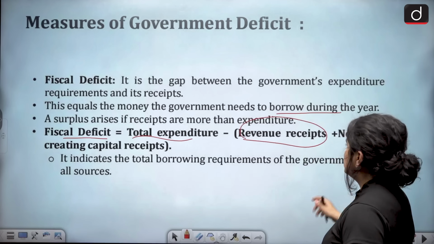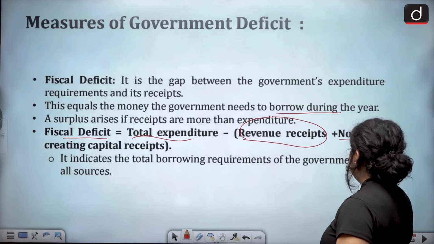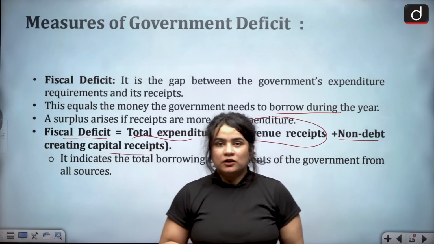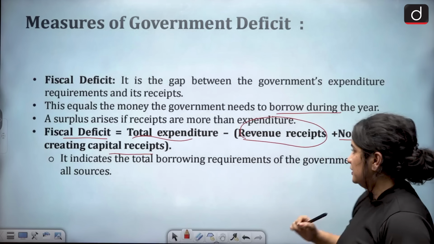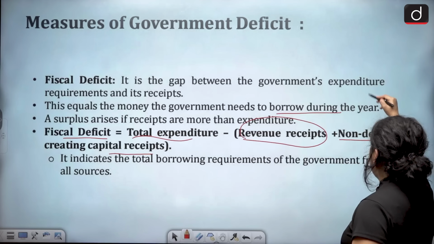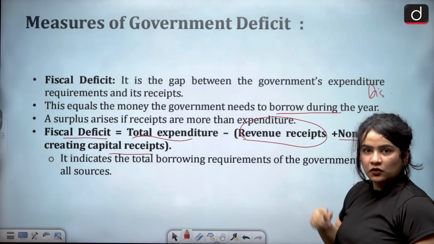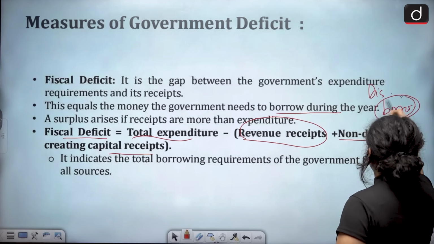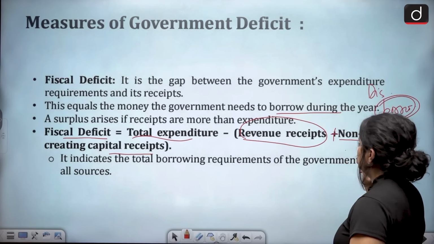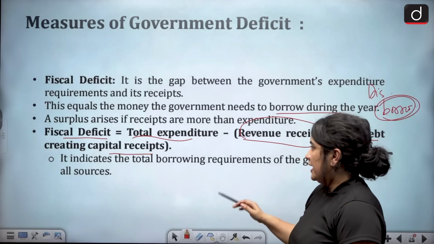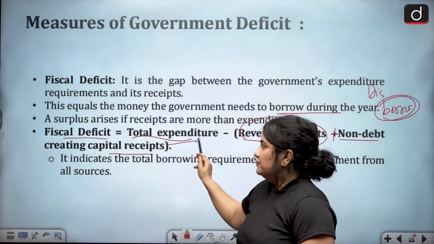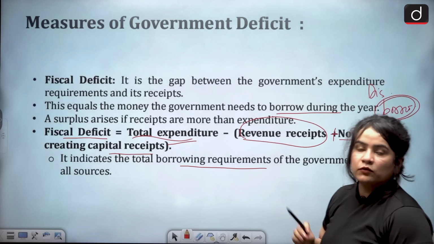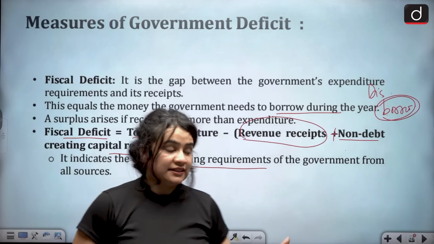But when we talk about capital receipts, here we have to count only non-debt creating capital receipts, which means, for example, we may have disinvestments or we may have borrowings. Borrowings is going to create a debt. So here we do not have to count that. All right. Hence, fiscal deficit comes up to this formula. And of course, it is the total borrowing requirement of the government during that year.